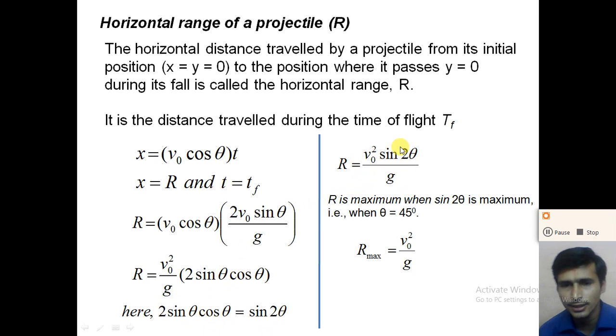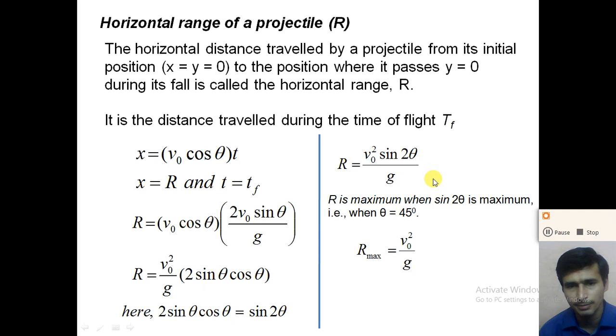Now the range is maximum when the value of sin 2 theta is 1. And at what angle? Theta is equal to 45. If we take theta equal to 45, sin 90 is 1, that is the maximum, and we get the maximum range of the projectile.